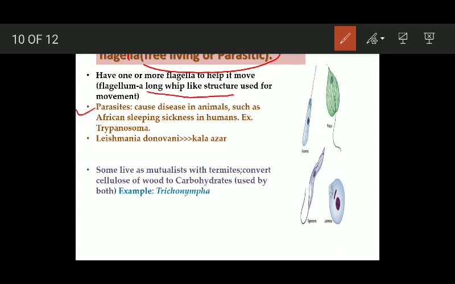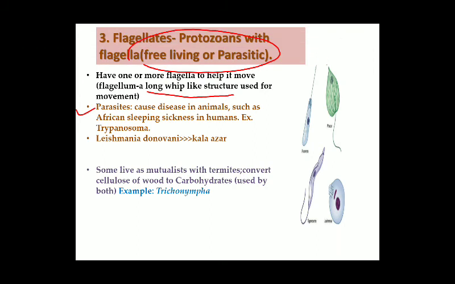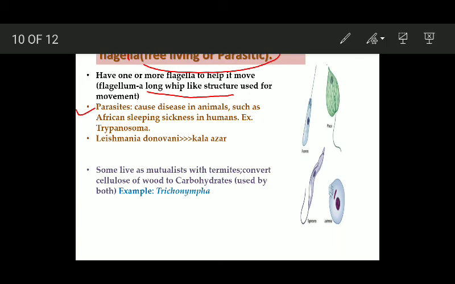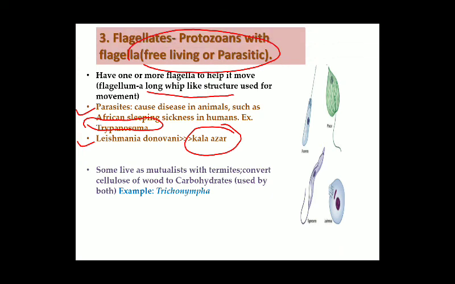The parasitic flagellates cause diseases in animals such as African sleeping sickness in humans, which is caused by a flagellate named trypanosoma. It is a flagellate which causes African sleeping sickness in humans. Similarly, one more disease which is known as Kala Azar or dum-dum fever is caused by a flagellate which is named Leishmania donovani.